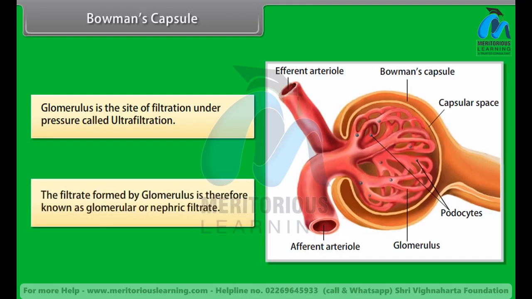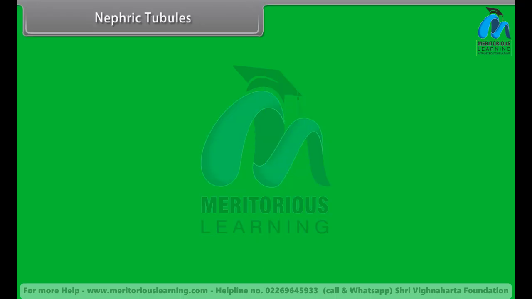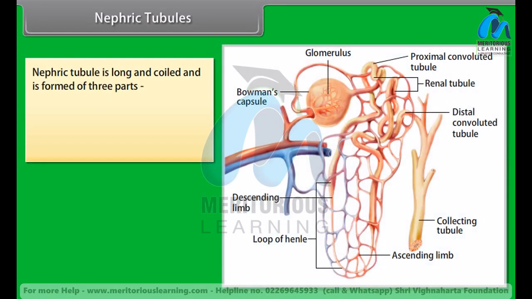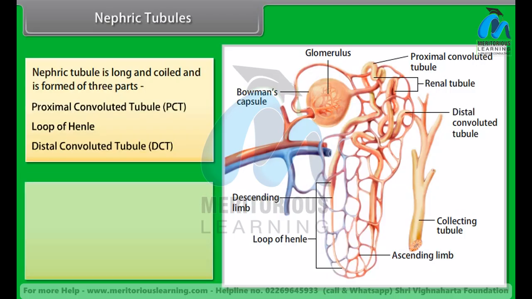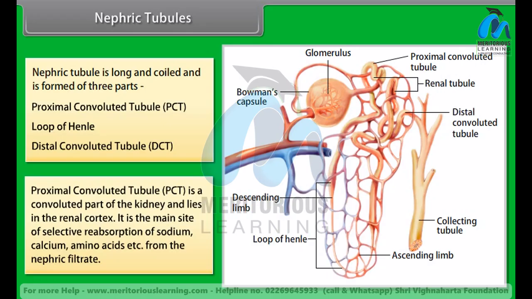The filtrate formed by the glomerulus is therefore known as glomerular or nephric filtrate. Nephric tubules: the nephric tubule is long and coiled and is formed of three parts: proximal convoluted tubule PCT, loop of Henle, and distal convoluted tubule DCT. The proximal convoluted tubule PCT is a convoluted part of the kidney and lies in the renal cortex.